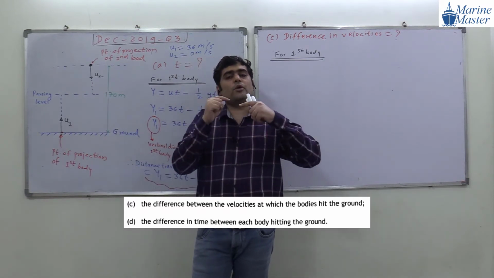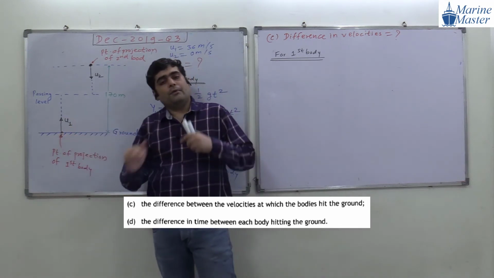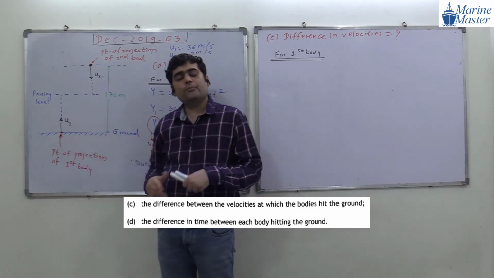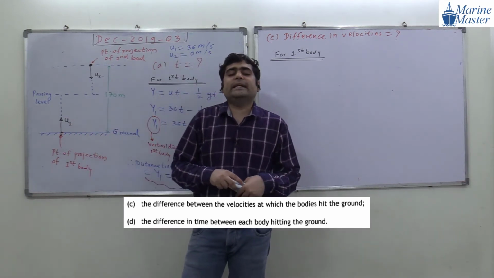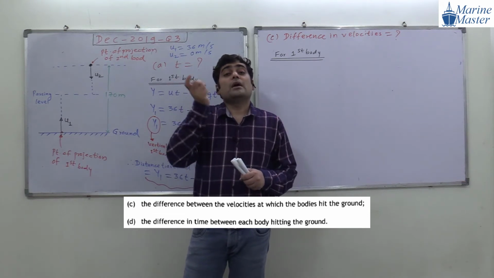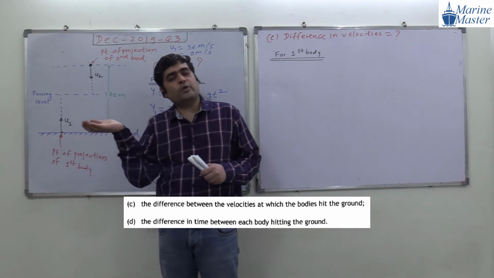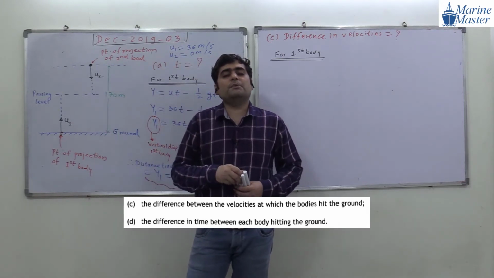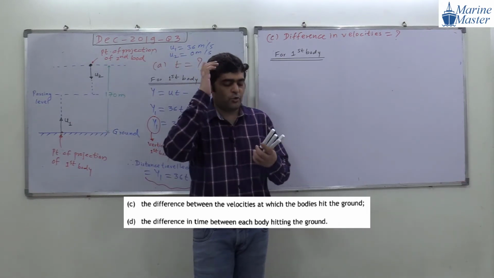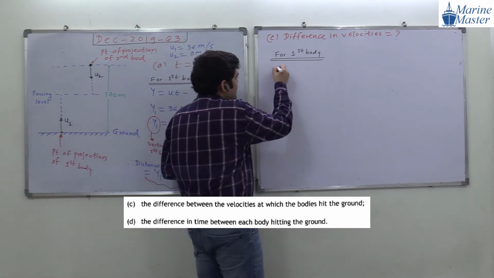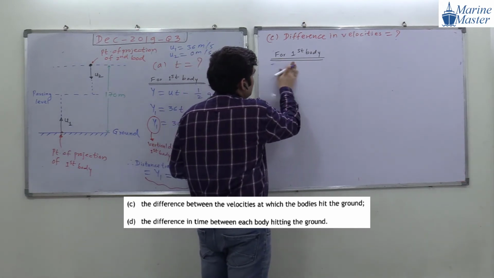Now when the first body comes back to its initial point, to its ground level, what will be the vertical displacement of the first body?